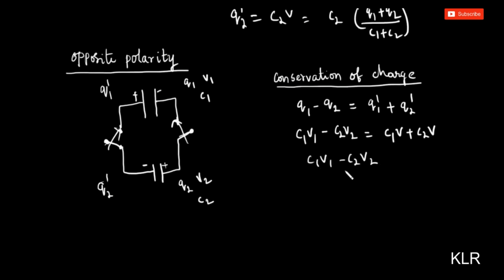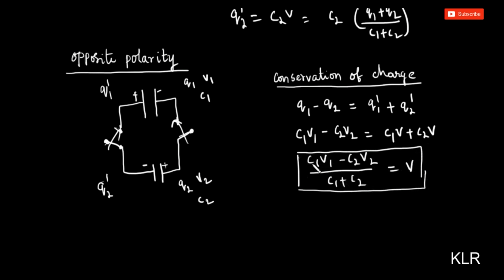Now if I take V common, we get C1 plus C2 times V. So the common potential we get is C1V1 minus C2V2 by C1 plus C2, which is nothing but Q1 minus Q2 by C1 plus C2.